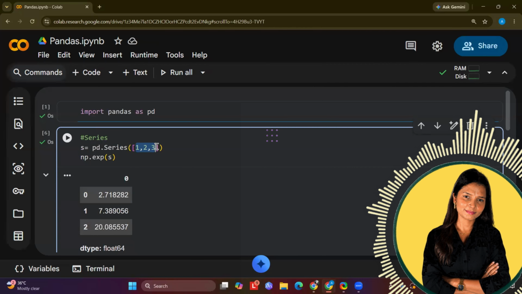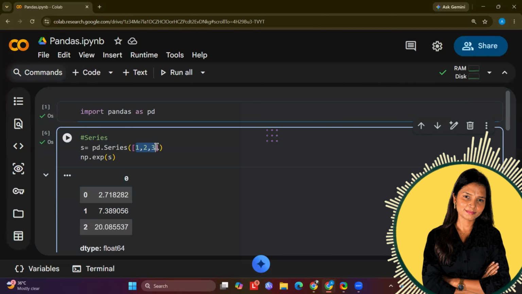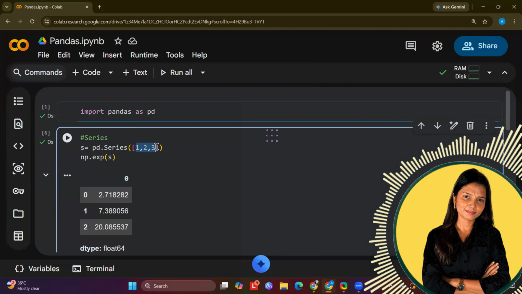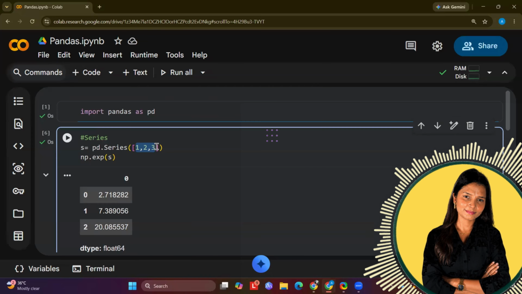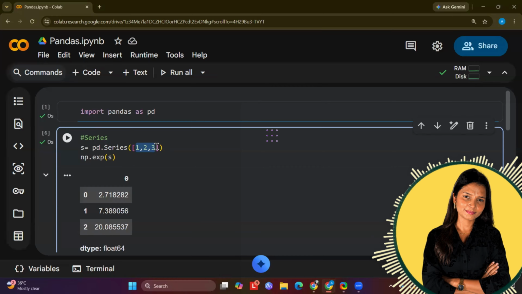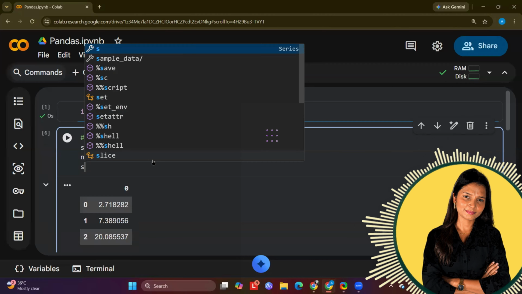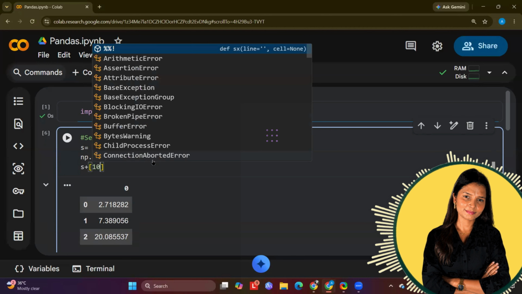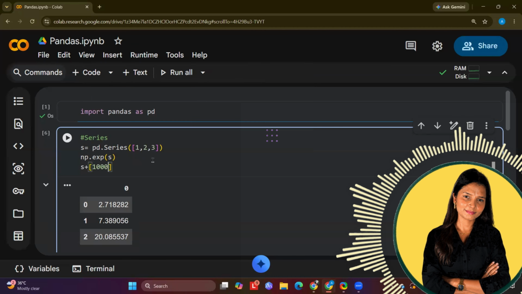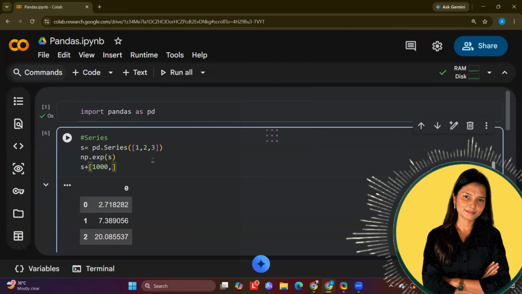So in the series s, I want to add 1000, 2000 and 3000. Now see, 1000 plus 1 is 1001, 2000 plus 2 is 2002, 3000 plus 3 is 3003. What I did is element-wise addition, with the help of a NumPy expression.